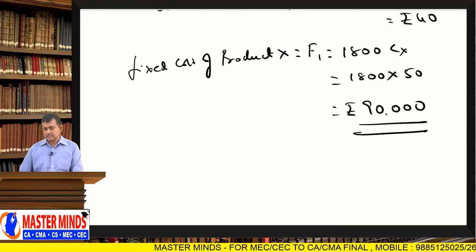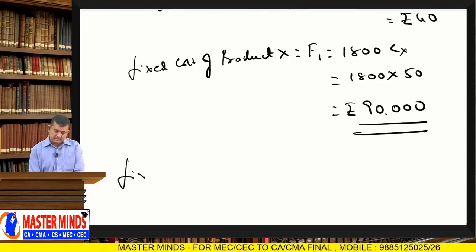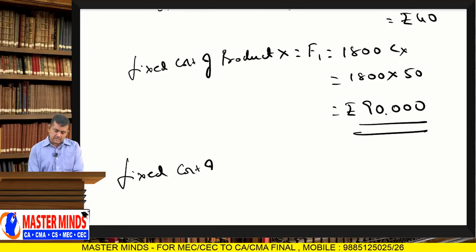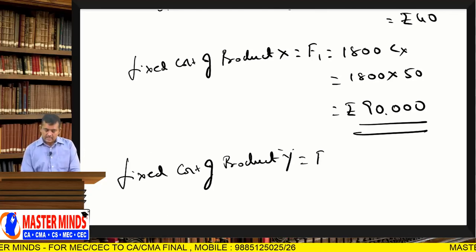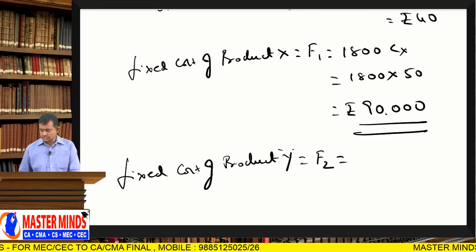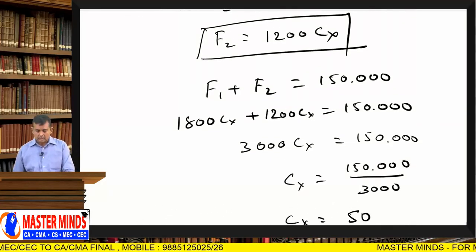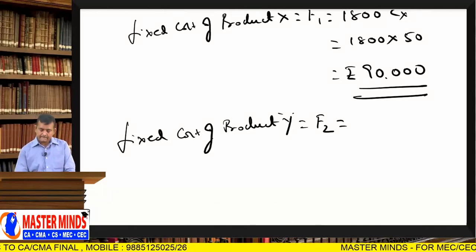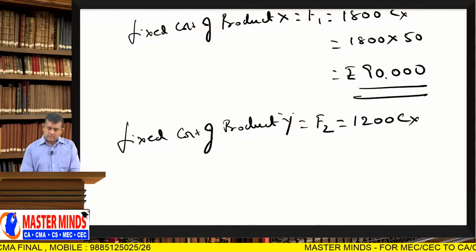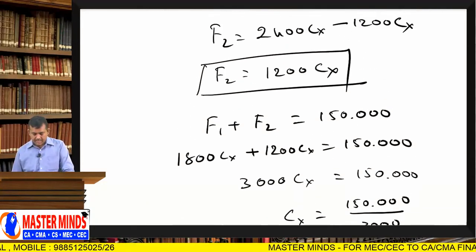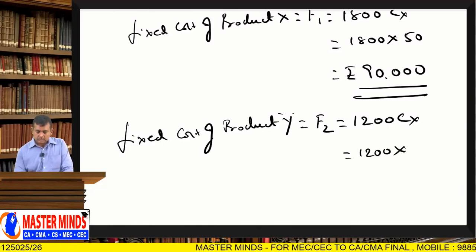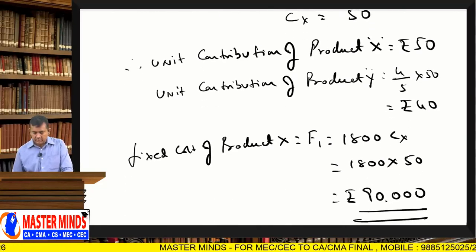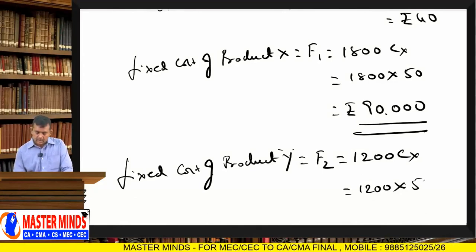Next, fixed cost of product Y is equal to F2, equal to 1200 Cx. 1200 into Cx, 50 rupees.